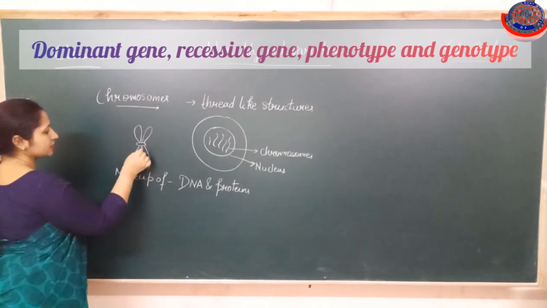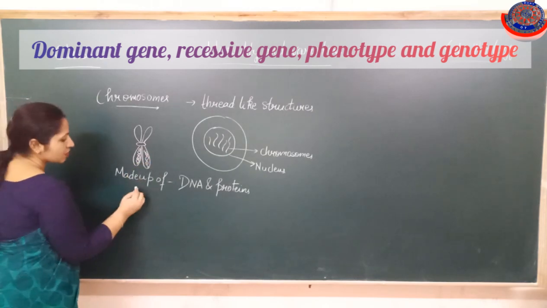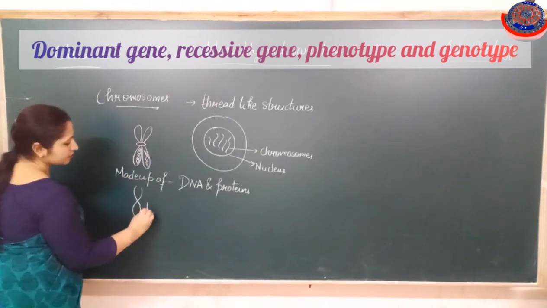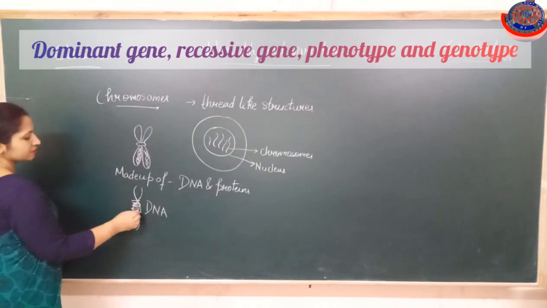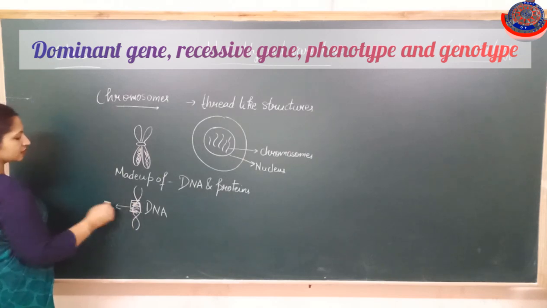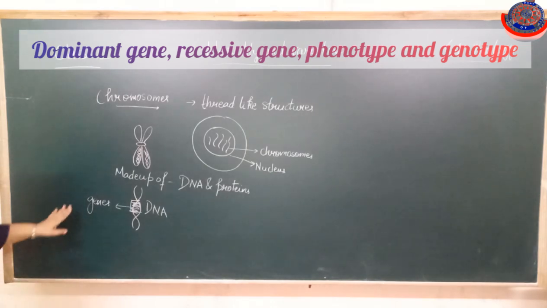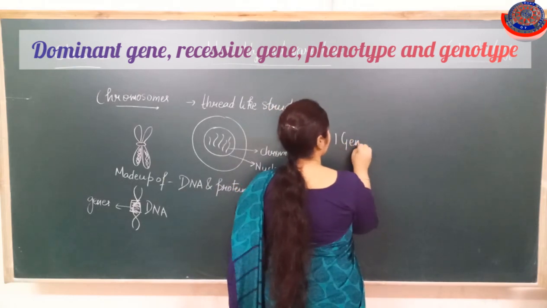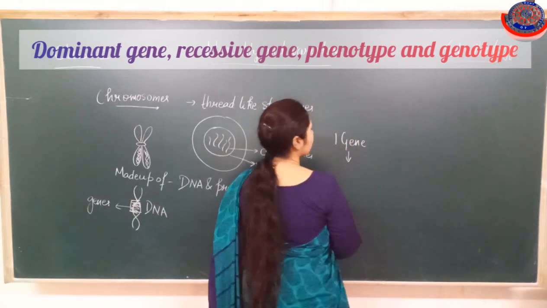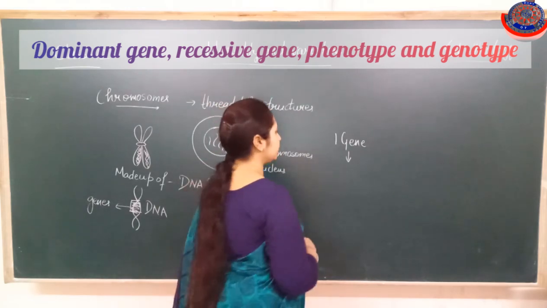DNA is present in the chromosomes like this, and this DNA carries genes. Suppose this shaded portion, these are the genes. So many genes are present over the chromosomes, but only one gene is responsible for the formation of one protein.